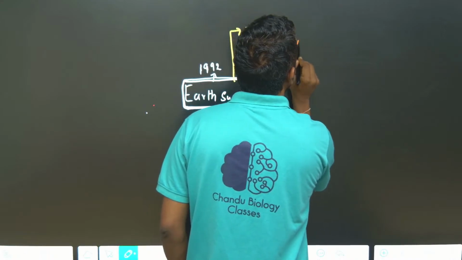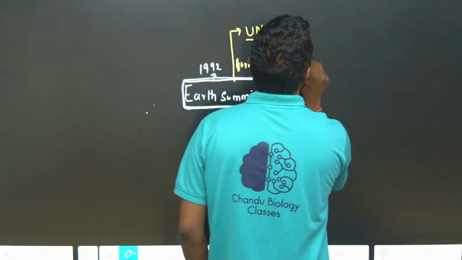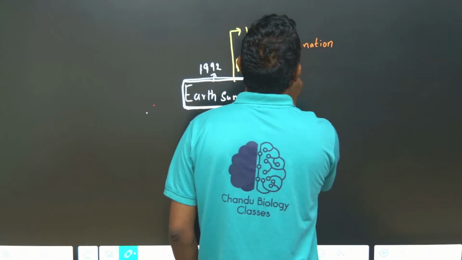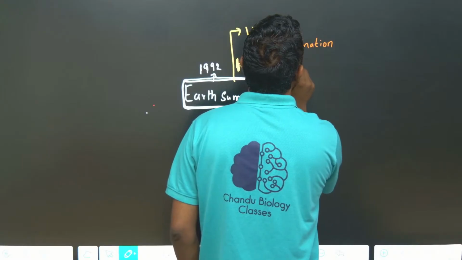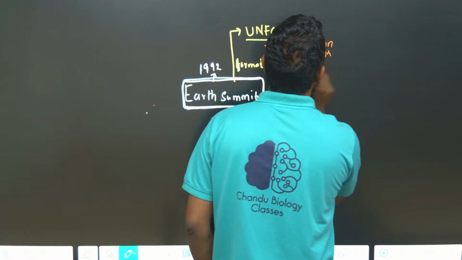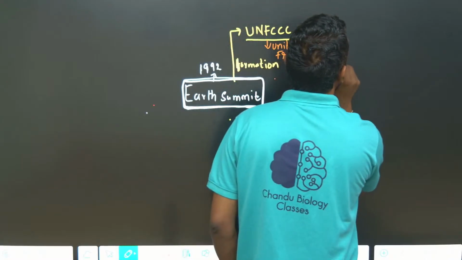United Nations Framework Convention on Climate Change.